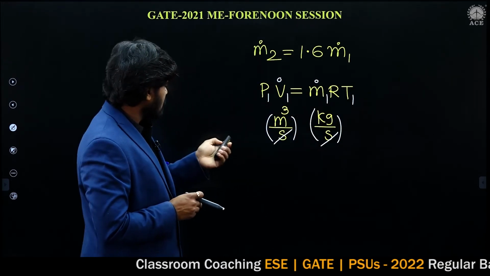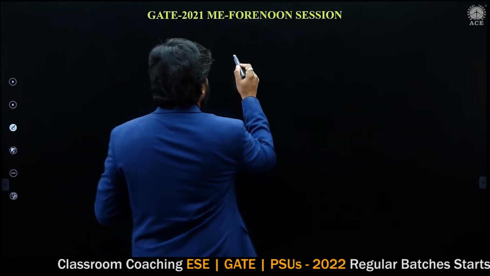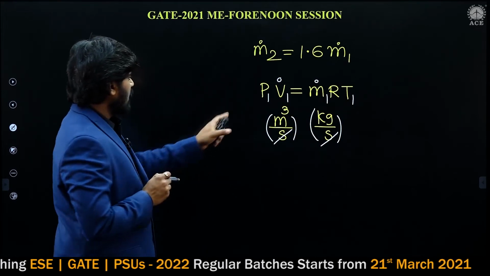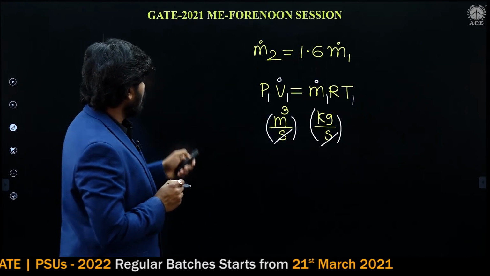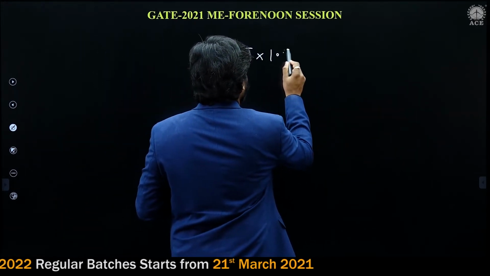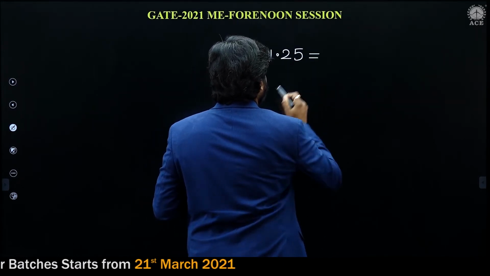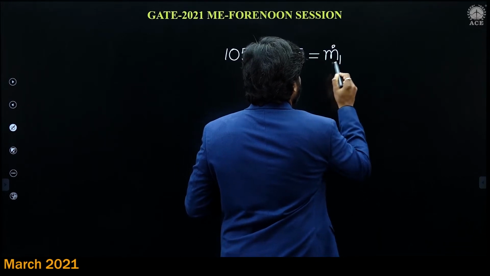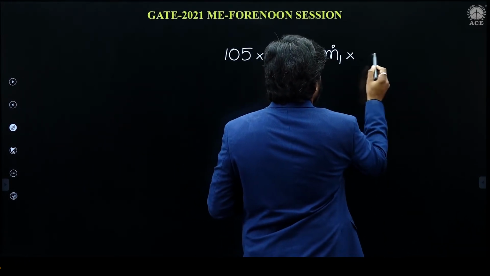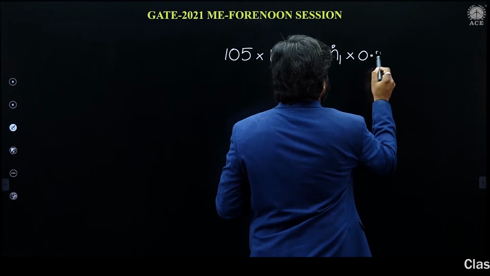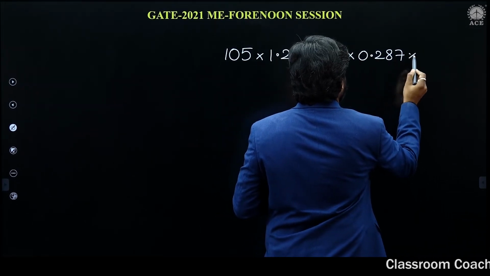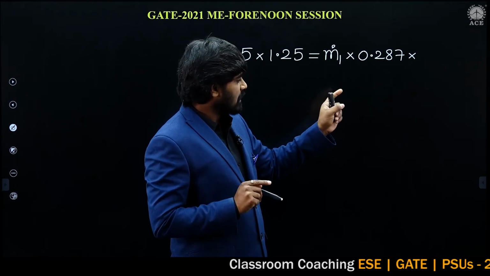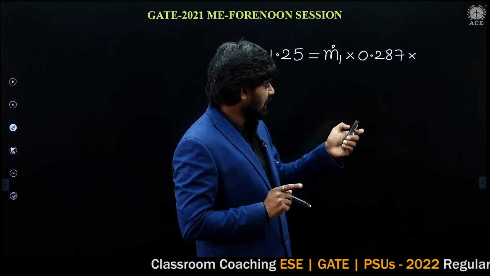Now pressure at section 1 is 105 kilopascals. Volume flow rate is 1.25 meter cube per second. PV is equal to m dot 1 R T, where m dot 1 is the mass flow rate to be calculated. R is 0.287 kilojoule per kg Kelvin with pressure in kilopascal.